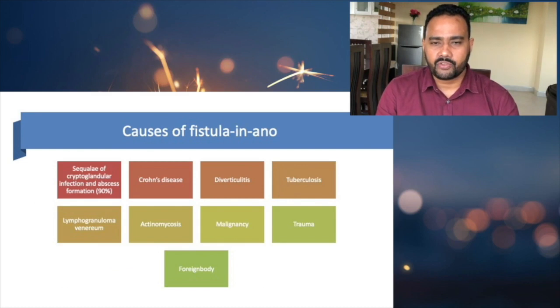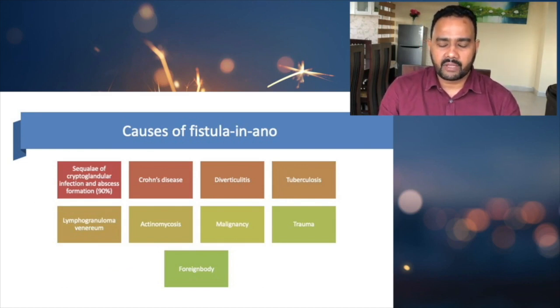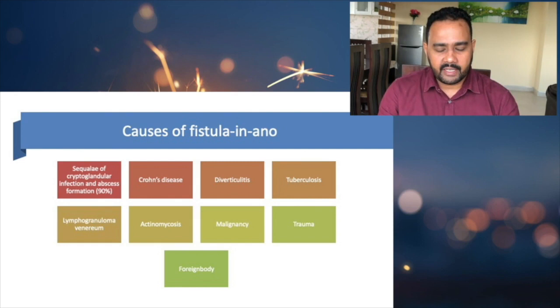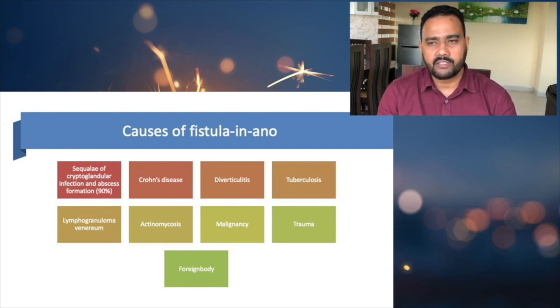So what are the causes of fistula in ano? Commonly it is the same cryptoglandular infection that forms an abscess, and later on causes a fistula in ano. 90% of the time, fistula in ano is the sequelae of cryptoglandular infection and abscess formation. That is the commonest type.